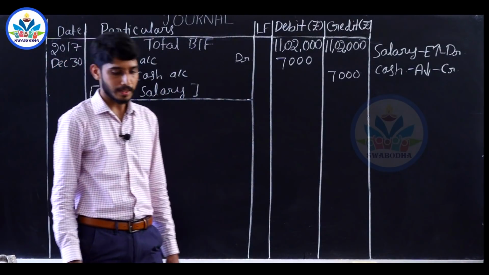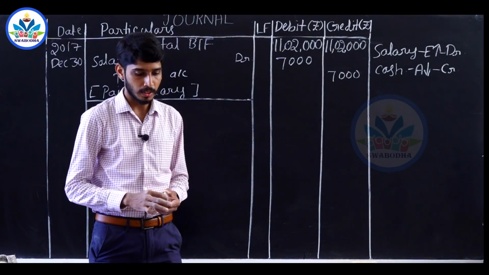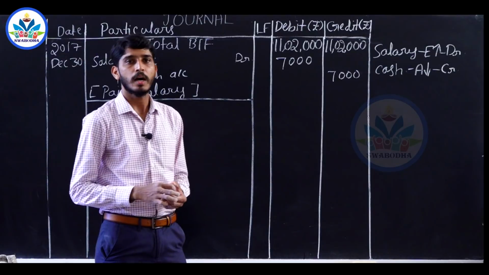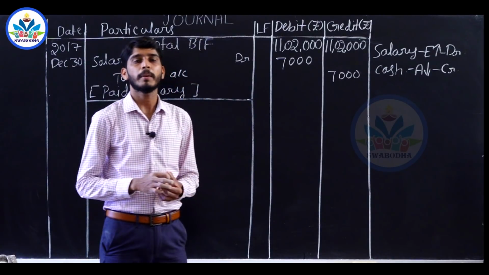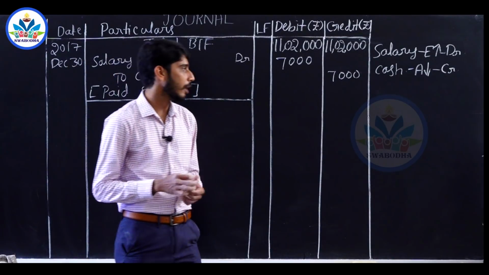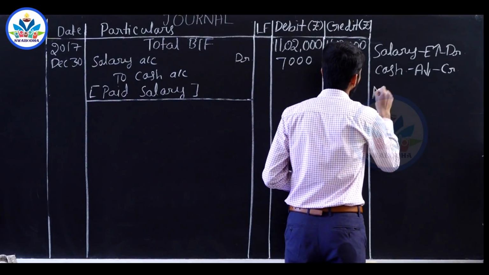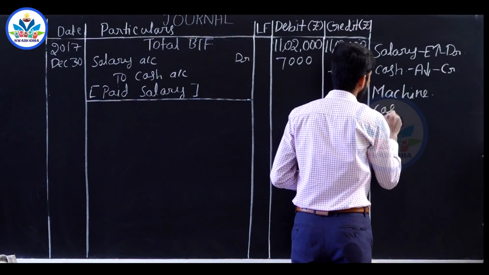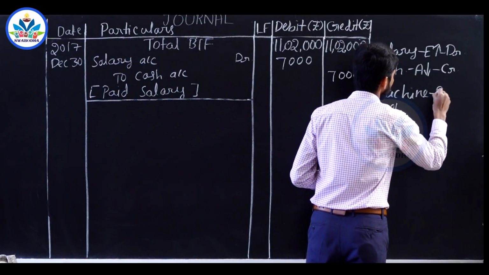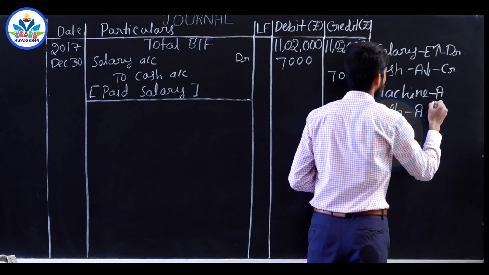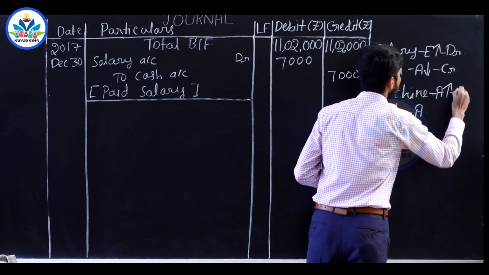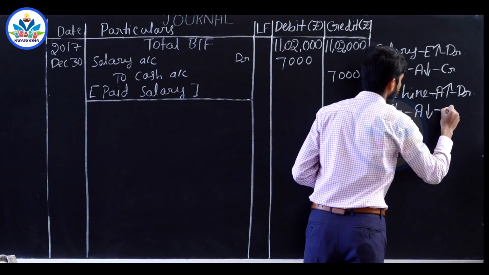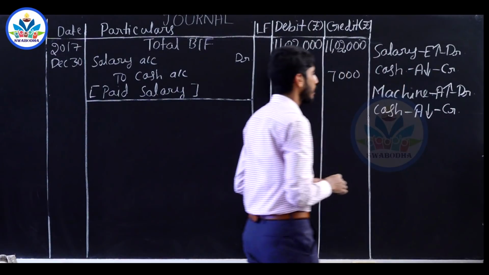Next, on 31st December, office machine purchased for cash, rupees 3,000. A machinery has been purchased by paying cash worth rupees 3,000. So the accounts involved are machine account and cash account. Machine is an asset, cash is also an asset. Machine value increases, it has to be debited. Cash is going out of the business, asset balance reduces, it has to be credited.